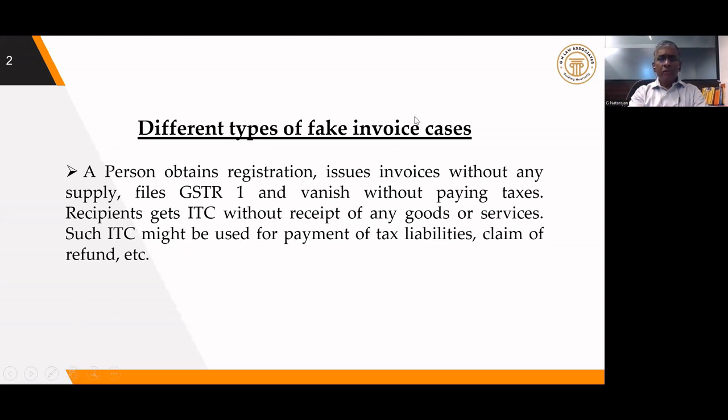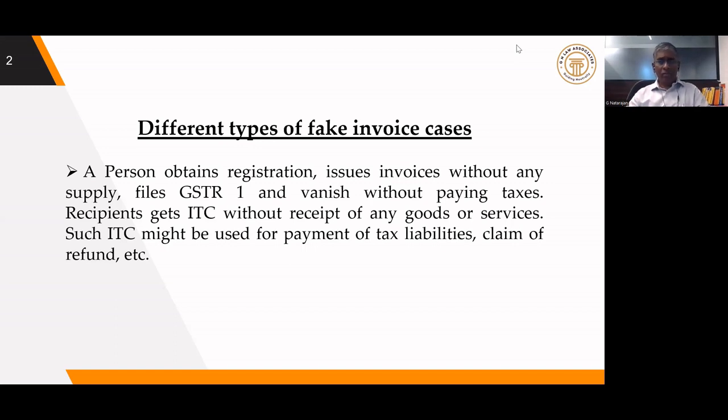There are different types of fake invoice cases. There may be many, but basically we can find some 3 types. In one particular type, a person will obtain a registration. He will start issuing invoices, but without any supply of goods or services. He will supply only invoices. He will file the GSTR1 return promptly so that the details will be auto-populated in the 2A and 2B of the recipient, but he will not file the GSTR3B return.